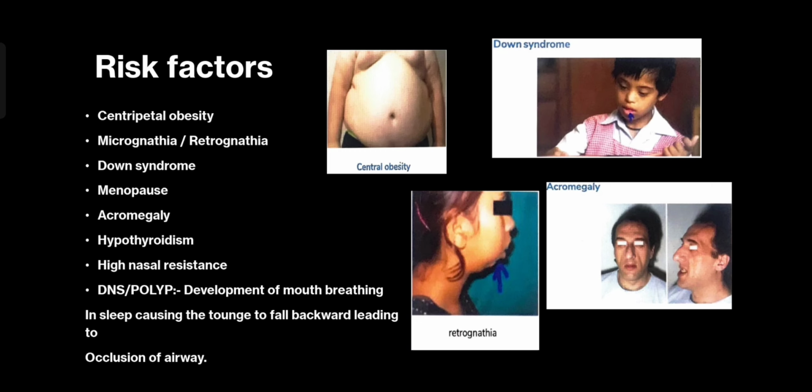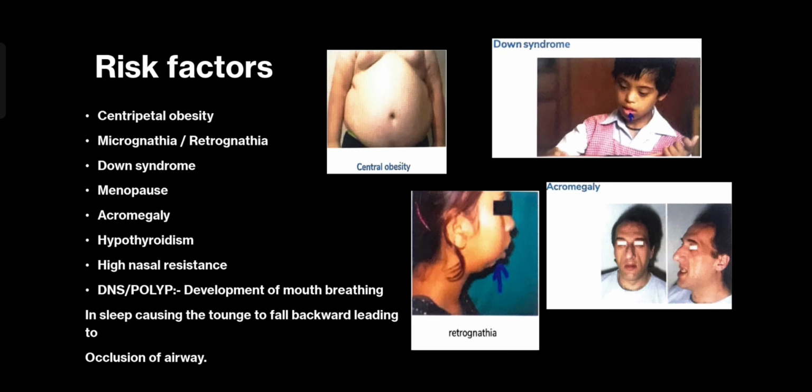like, I would say a patient has a high nasal resistance. What I imply by high nasal resistance is that this person is having nasal polyps, big nasal polyps, or adenotonsillar hypertrophy. So people with high nasal resistance, because they can't breathe through their nose in sleep, tend to breathe with their mouth open.